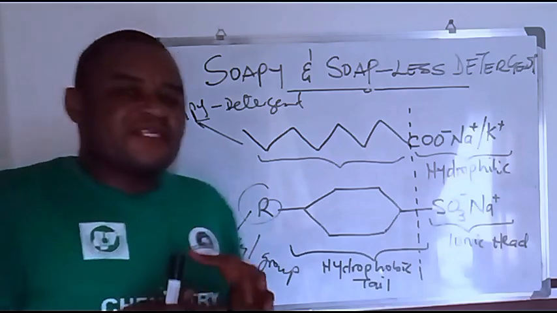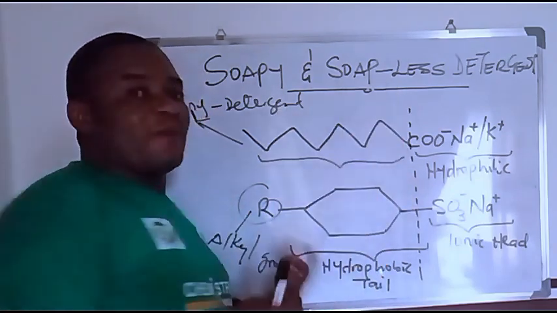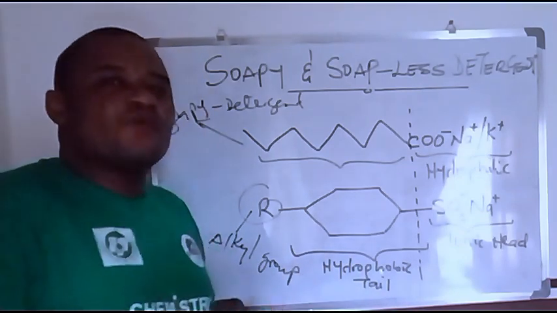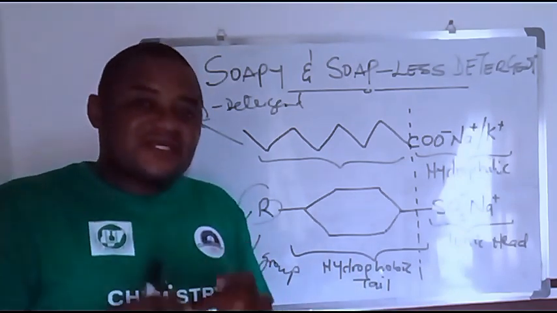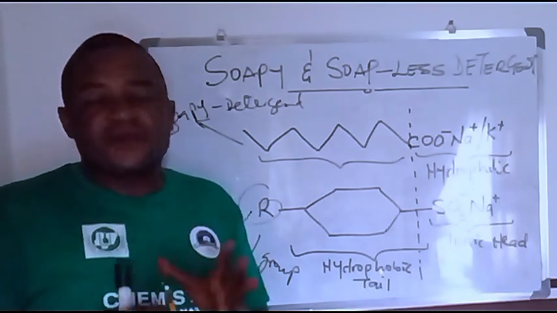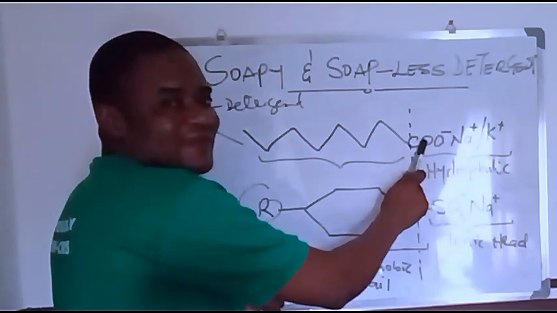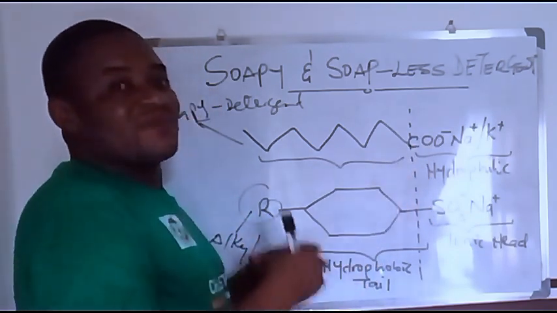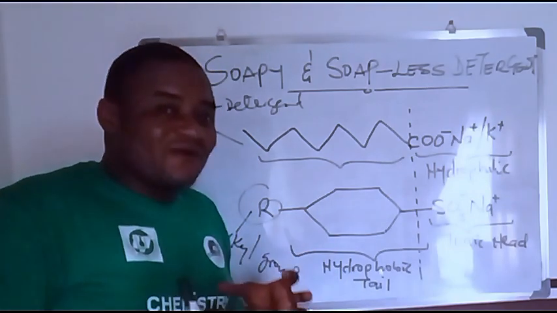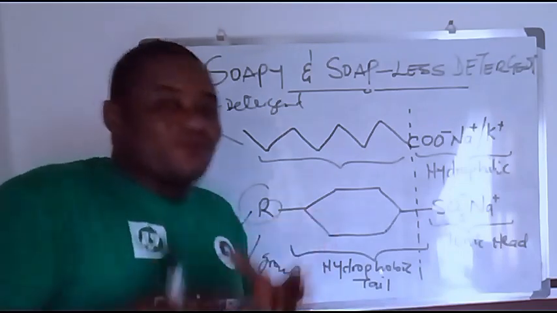So the soft water, the soapy detergent, which is the normal soap, which is your toilet soaps and the laundry soaps, can easily wash out stains from this soft water because soft water contains the carbonates of calcium and magnesium. So there is a carboxylate ion here that can easily do what? Can easily allow the dissolution of the carbonates of calcium and magnesium in soft water. But that is not possible with hard water.